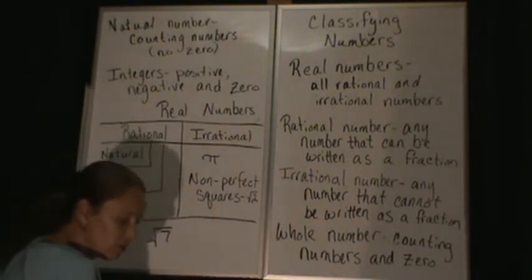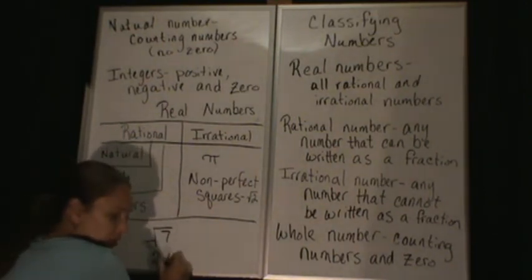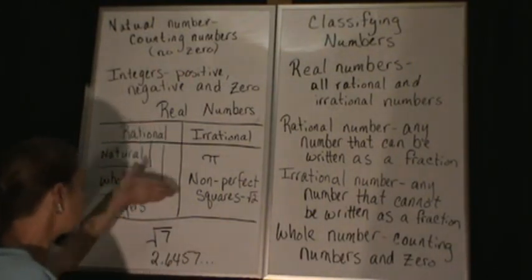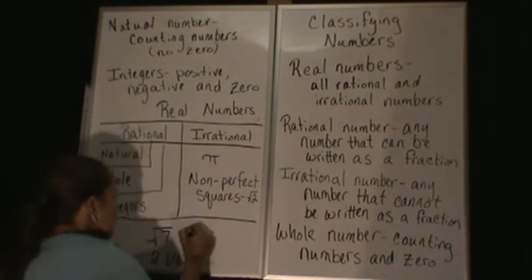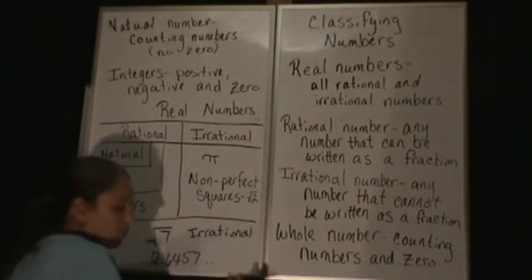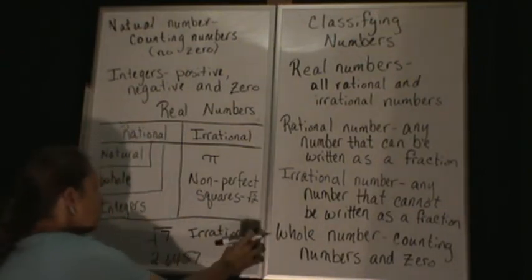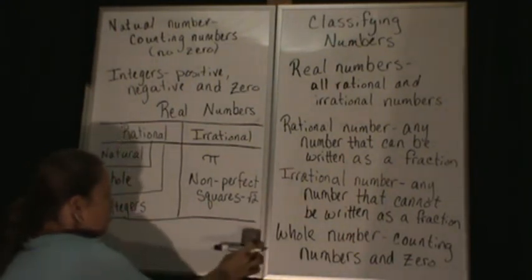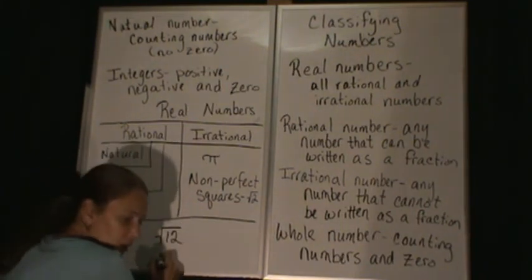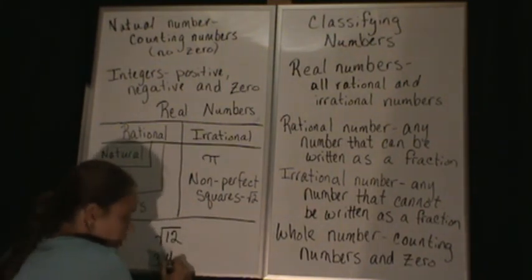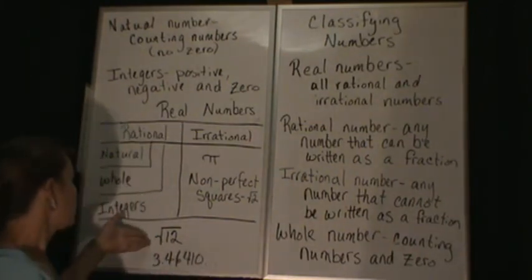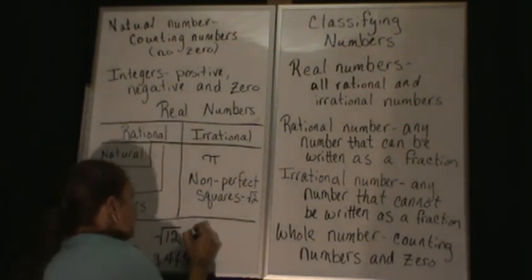Square root of 7 is about 2.6457, and it keeps going. So again, it's a non-perfect square, so we have another irrational number. And the square root of 12 is about 3.46410, and keeps going. Non-perfect square, so it's an irrational number.